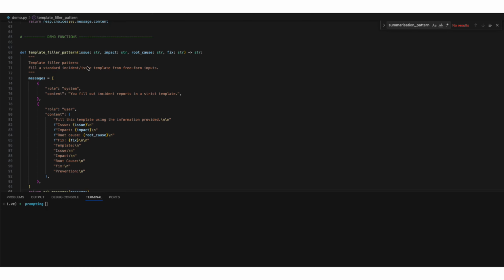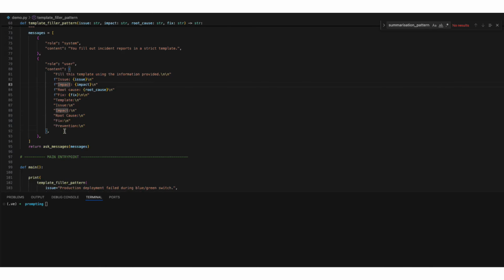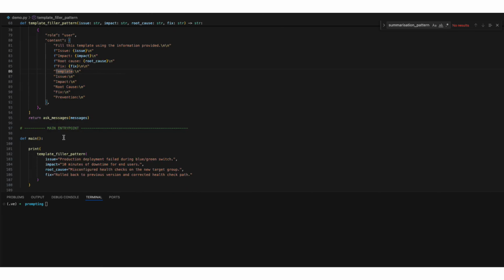The template filler pattern shows how to use the model as a template filler. So I feed it 4 pieces of information: the issue, the impact, the root cause, and the fix. The user prompt then gives a standard incident report template with sections like issue, impact, root cause, fix, and prevention. So here is what I have passed to it.